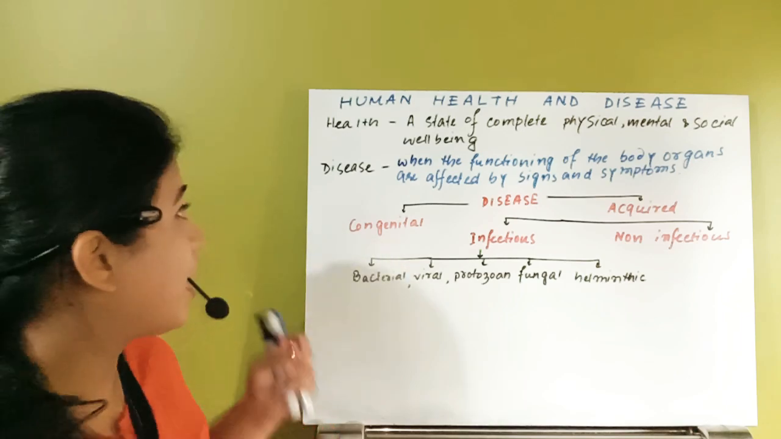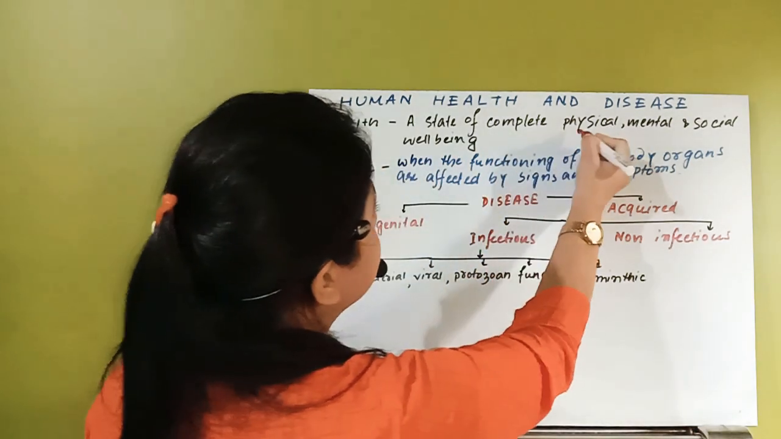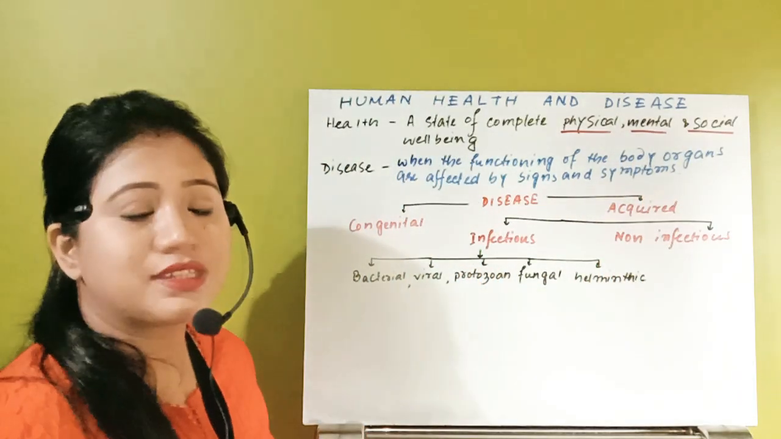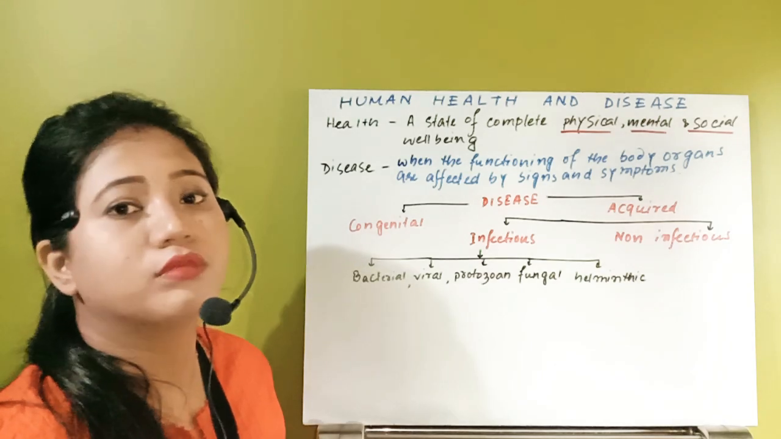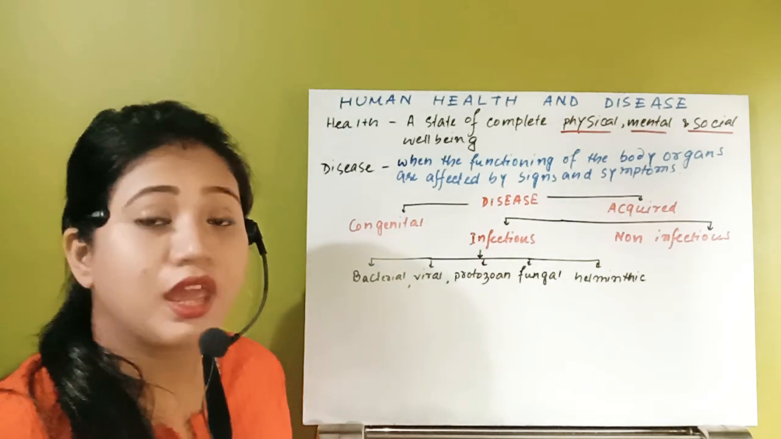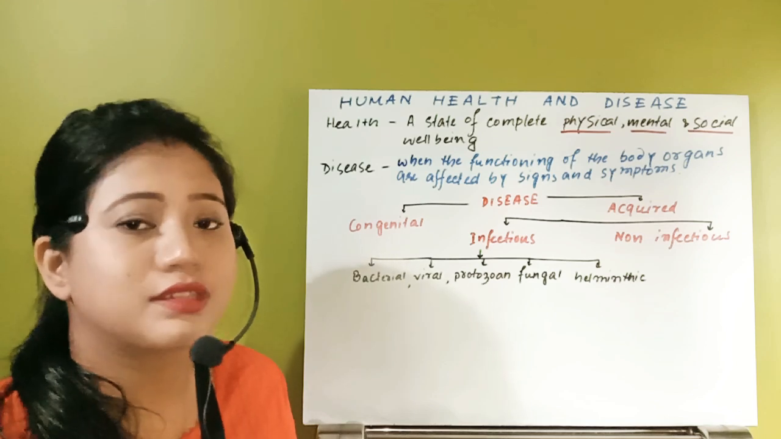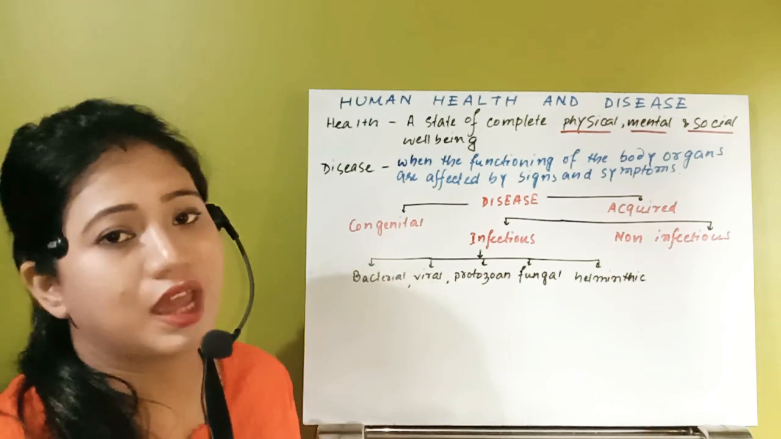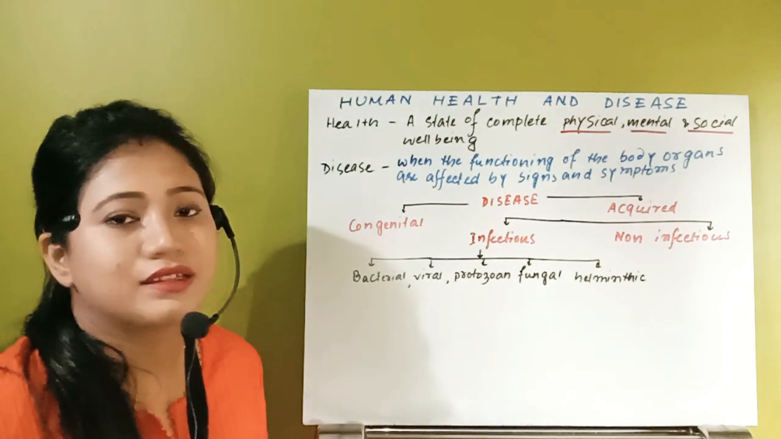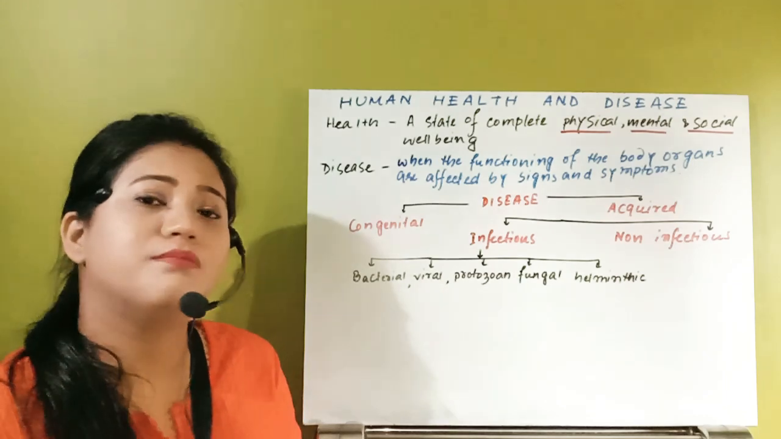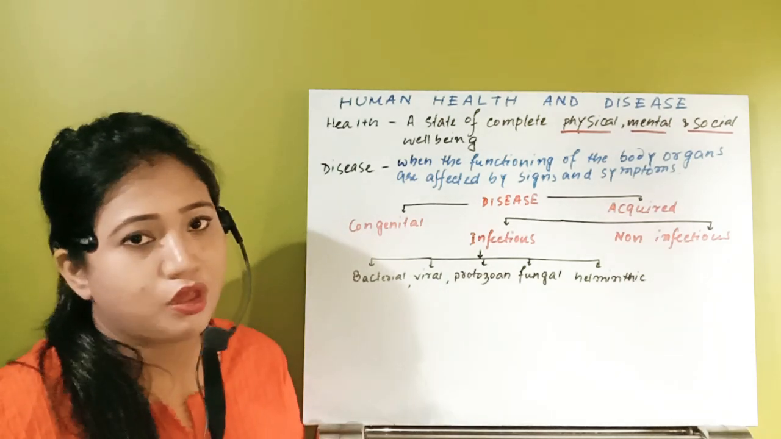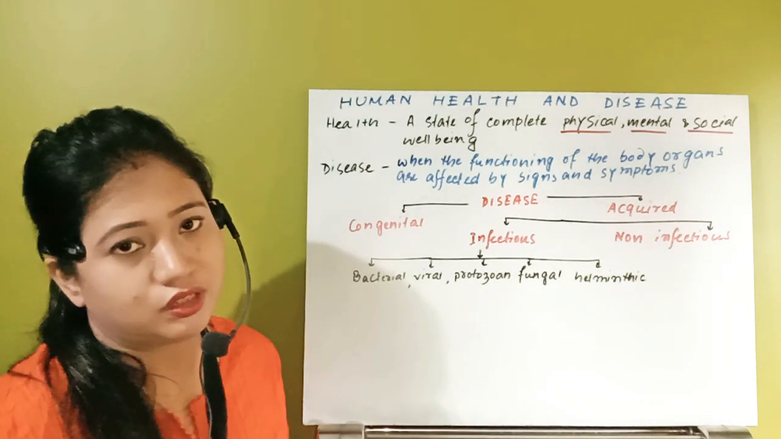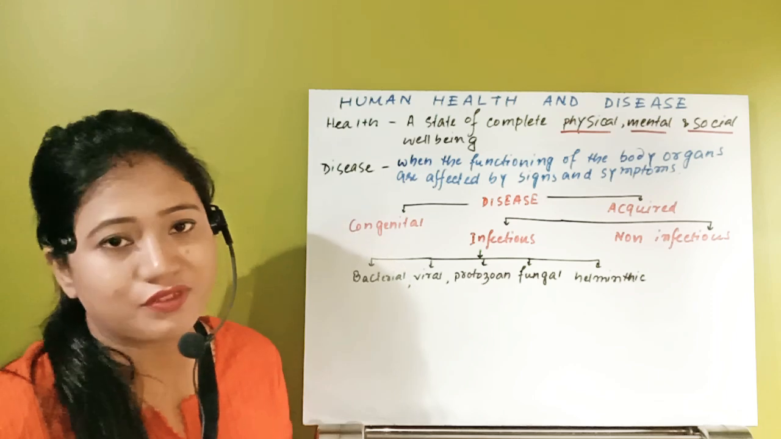So health means a state of complete physical, mental and social well-being. These three points are taken directly from your NCERT. According to WHO, a complete social, mental and physical well-being of a person is called health. Now this health is many times affected by lots of conditions. So in this chapter, we are not going to talk about the mental and the social well-being. We'll consider only the physical well-being.